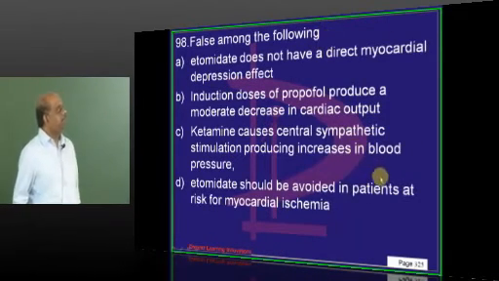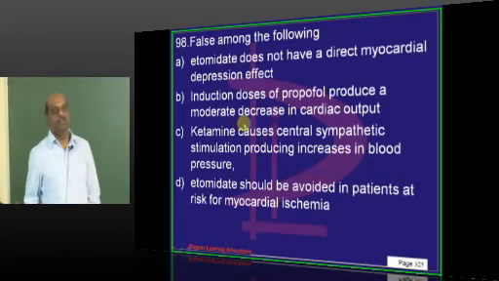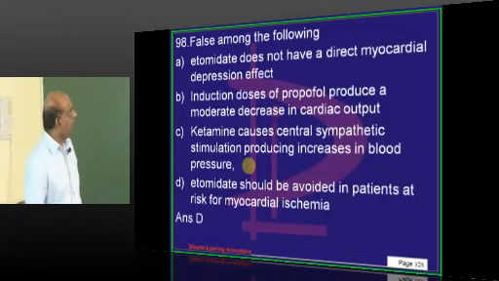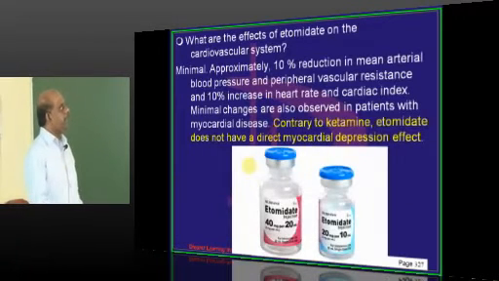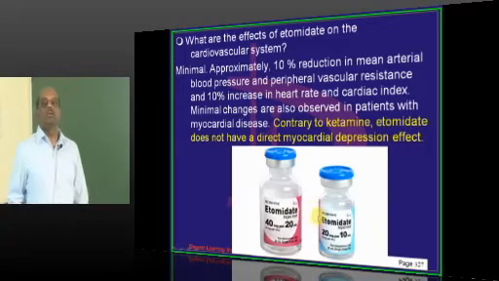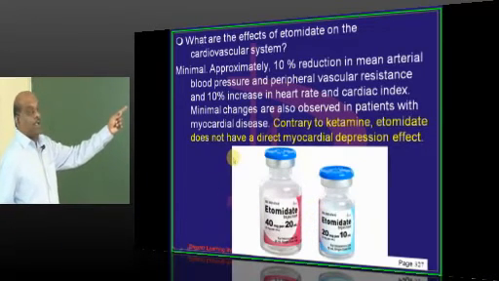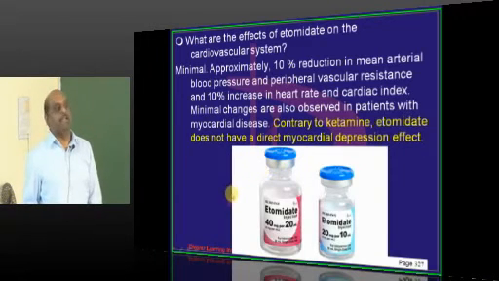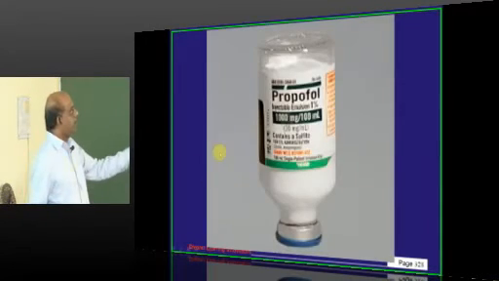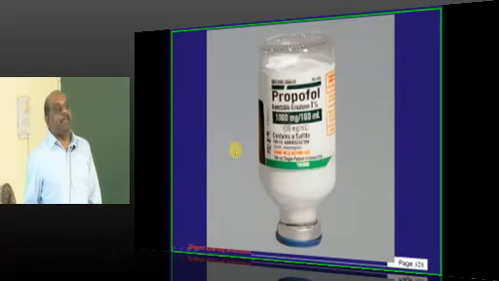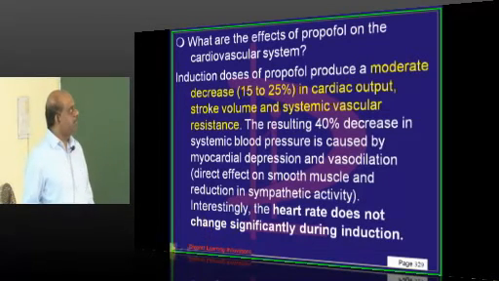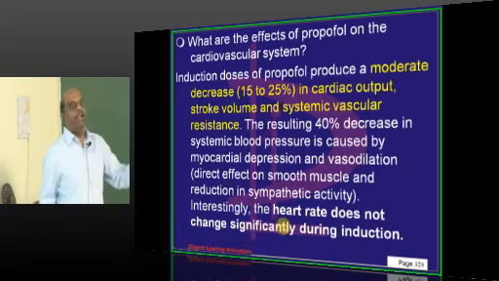Three drugs, doctor. Propofol, etomidate, ketamine. You must know what is their effect on the cardiovascular system. Etomidate, which we commonly use, compared to ketamine, the difference is etomidate will not have a direct myocardial depressant effect, unlike ketamine. Propofol, what is it called? Milk of amnesia, like milk of magnesia, used in daycare surgery. Only moderate decrease in cardiac output, but still heart rate does not change.